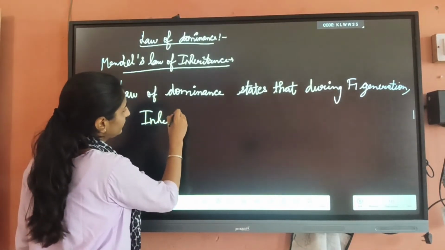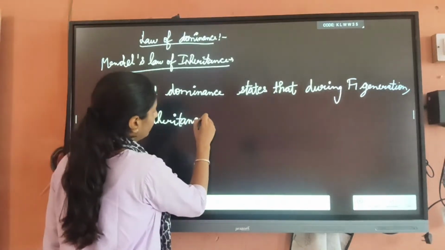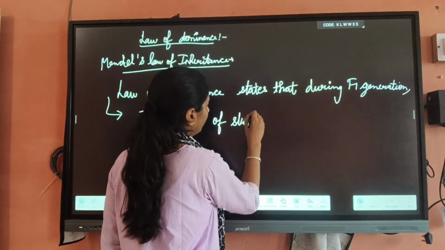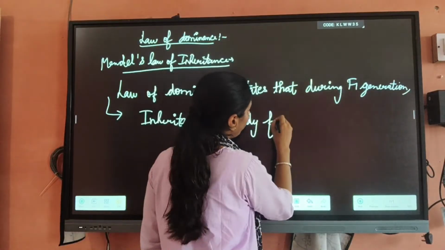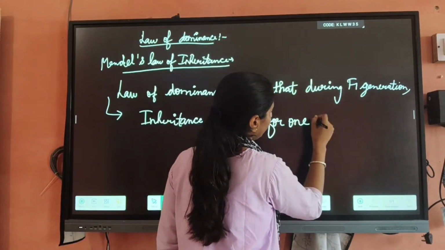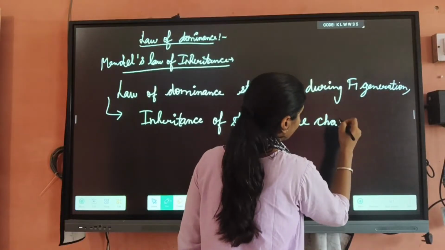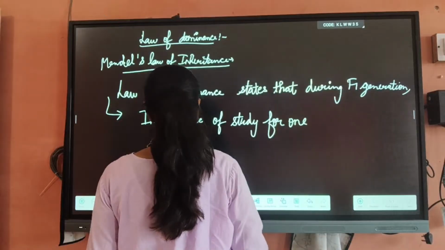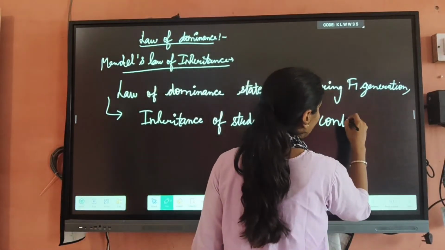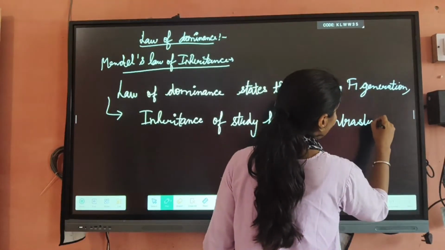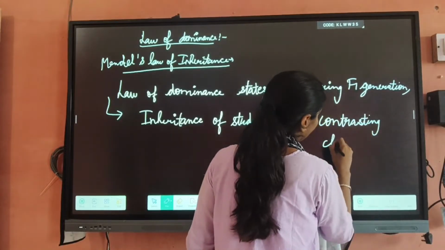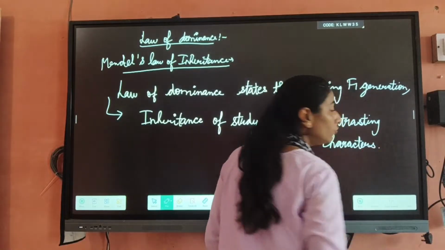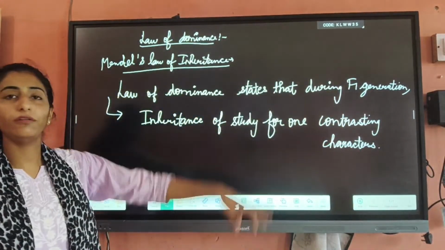Inheritance study for one contrasting character. Now, do you know what one contrasting character is?